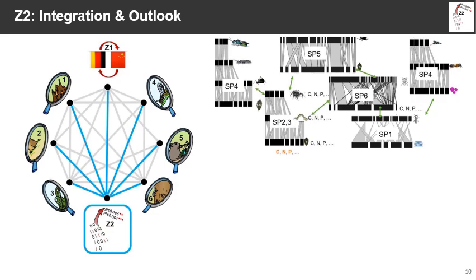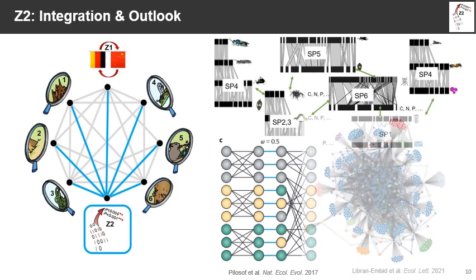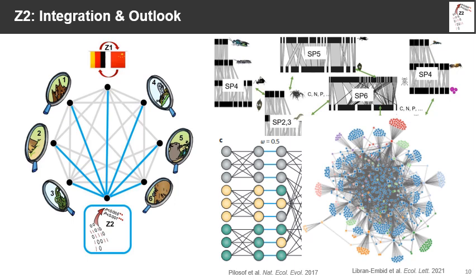With increasing amounts of data coming in from all sub-projects and all other projects on the BEF-China platform, we will be able to construct networks of networks, also called multi-layer networks, like the one of Shai Belosov and colleagues on root parasite plant networks on the left-hand side and plant herbivore networks on the right-hand side. We also want to create networks across different plots, such as the meta-network of Philippe Librand-Mbit on plant pollinator networks on 29 calcareous grassland fragments.